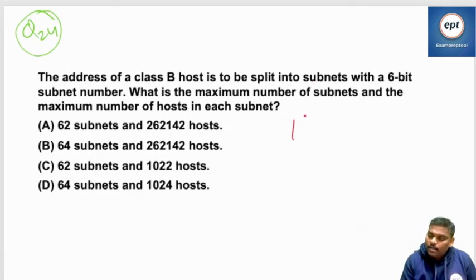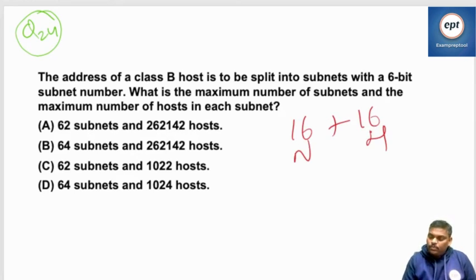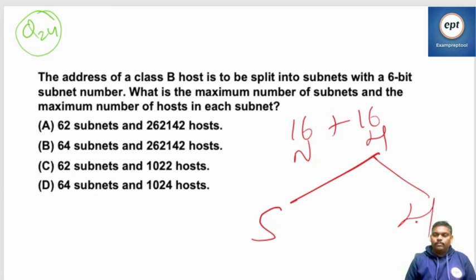Class B, 16 network, 16 host, split into subnet and host. Okay, fine. 6-bit subnet number.